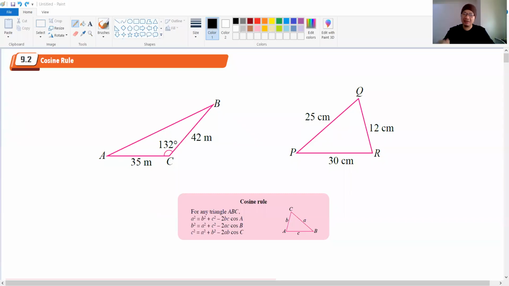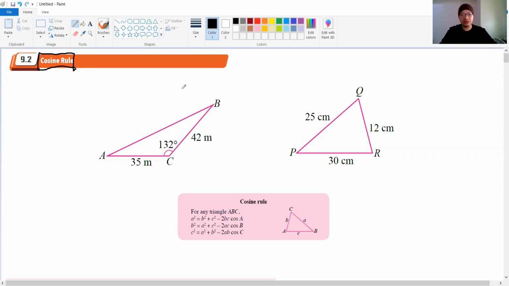Okay guys, let's start our discussion of 9.2. Sekejap saya akan share pada anda 9.2 punya tajuk. Okay guys, this is 9.2. We are going to learn the cosine rule here. This is the tajuk for today, 9.2, cosine rules, ataupun nama Melayu we call Petua Kosinus.